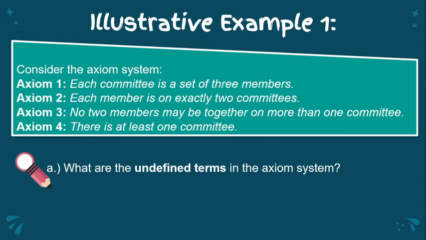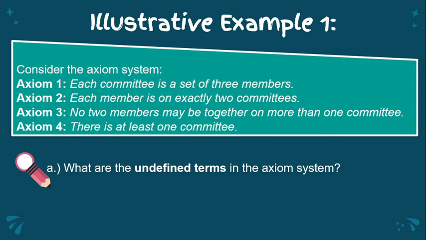For illustrative example 1, here is the axiom system. We have here 4 axioms. Axiom 1, each committee is a set of 3 members. Axiom 2, each member is on exactly 2 committees. Axiom 3, no 2 members may be together on more than 1 committee. And axiom 4, there is at least 1 committee.